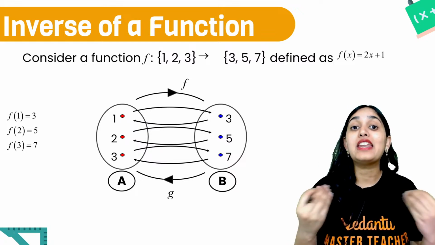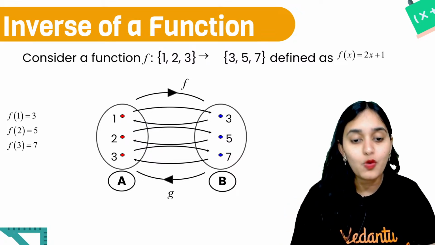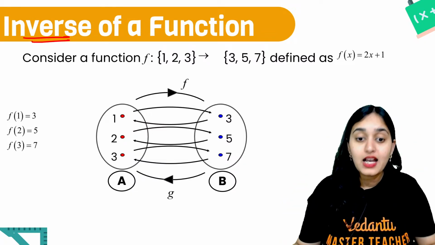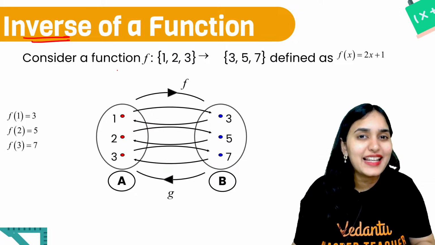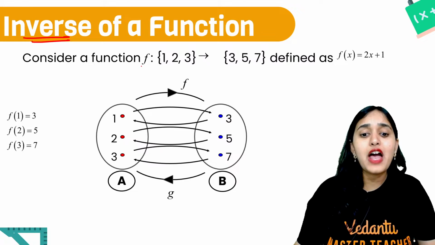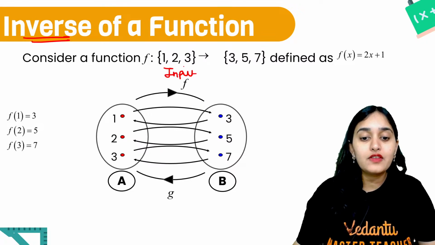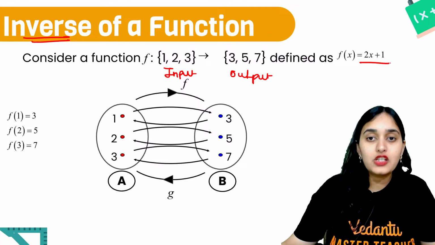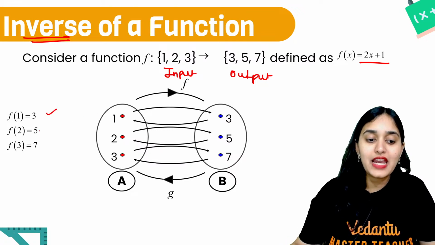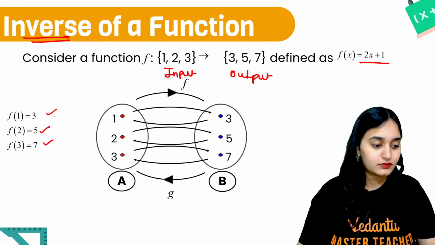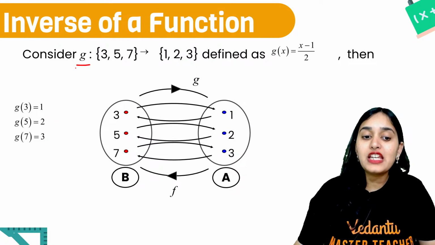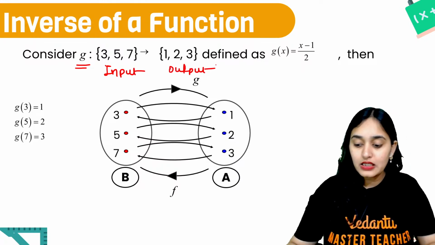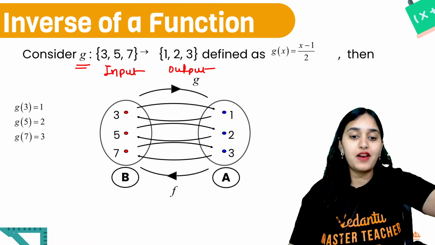Now let's learn about inverse of a function. What is inverse? From the name itself, inverse is basically opposite, right? So how do we find opposite of a function? Very simple. Suppose that you have a function where the input is 1, 2, 3, output is 3, 5, 7. And my function is 2x plus 1. So f of 1 is 3, f of 2 is 5, f of 3 is 7. Okay. Similarly, I have a g function where the input is 3, 5, 7 and the output is 1, 2, 3. Just opposite. You see, 1, 2, 3, 3, 5, 7, 3, 5, 7, 1, 2, 3.